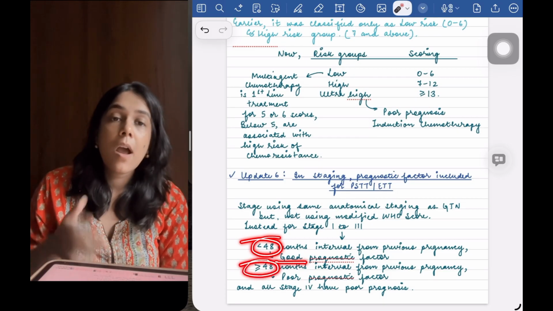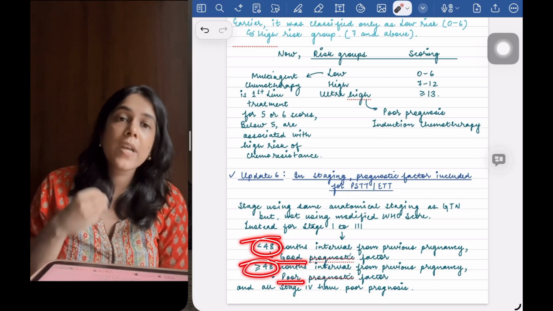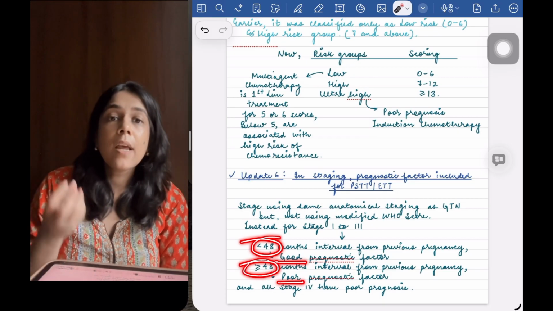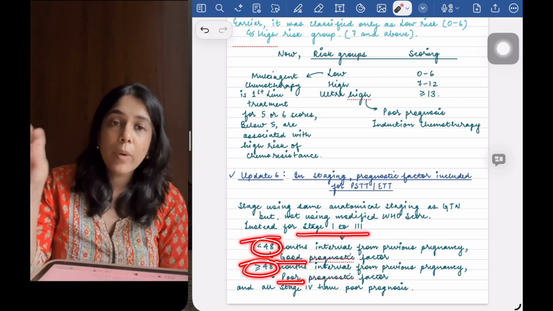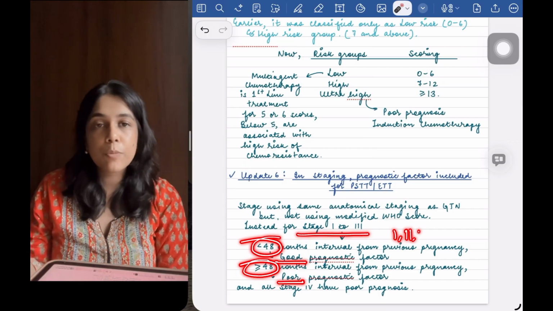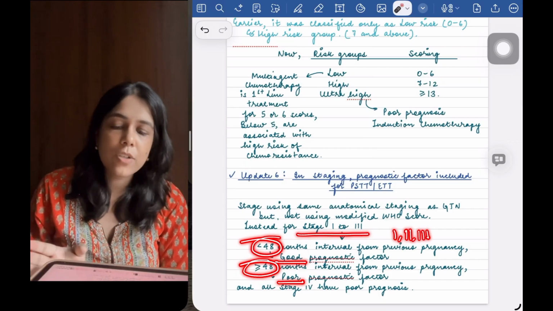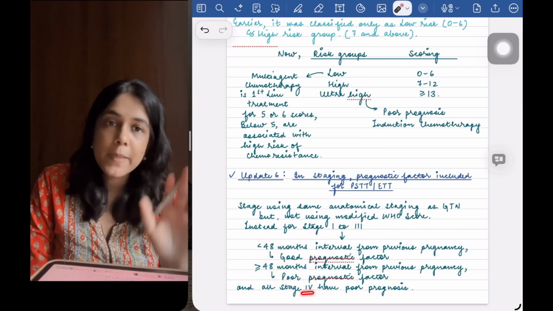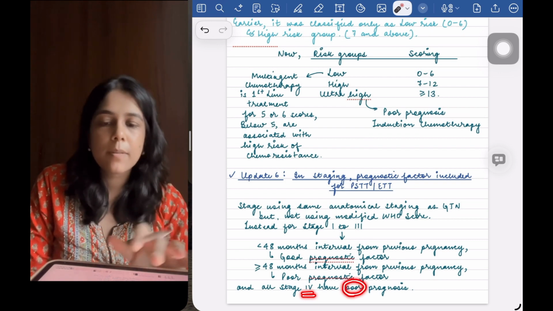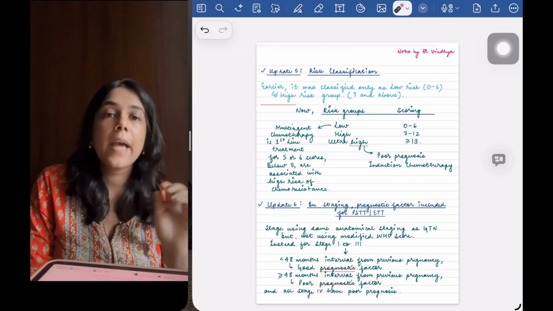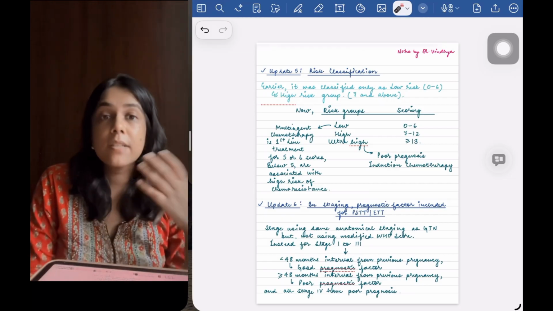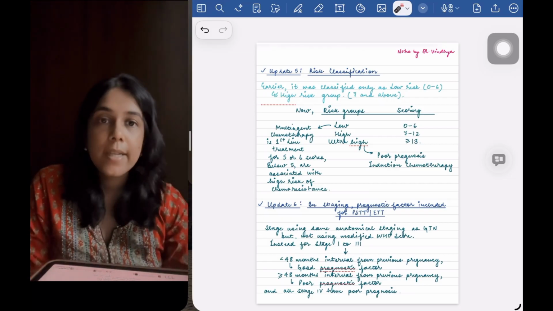48 months have passed from the index pregnancy and now the patient has been diagnosed as GTN, then it is bad prognosis. So we have to mention in the staging 1, 2, 3 whether it is a good prognosis patient or a bad prognosis patient. And all the stage 4 patients of PSTT and ETT have bad prognosis. So these were the 6 updates about gestational trophoblastic neoplasia, and this is a very important topic because it has recently come, so it is a very important recent update.